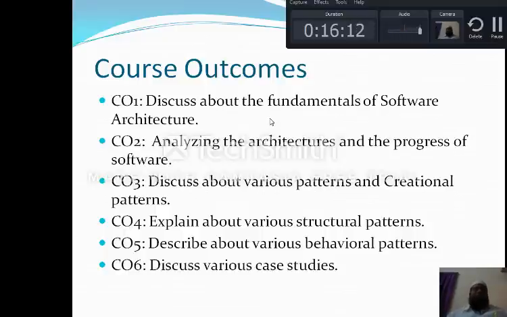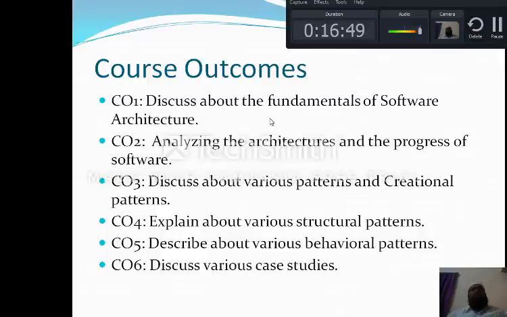The course outcome 2 discusses the analysis of software architectures, the progress of software architectures, how the evaluation of software architectures is done, what are the various models we have and how they are implemented. So these are the 2 course outcomes related only to software architecture.